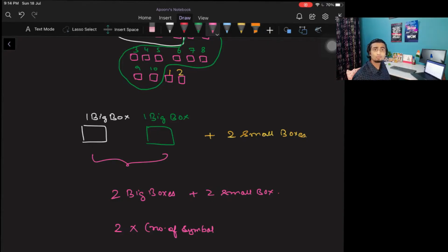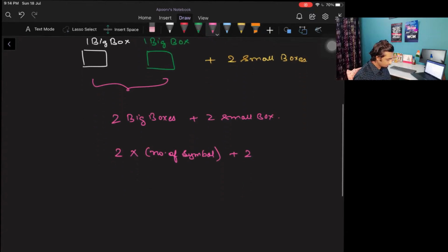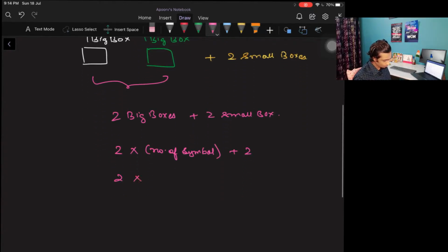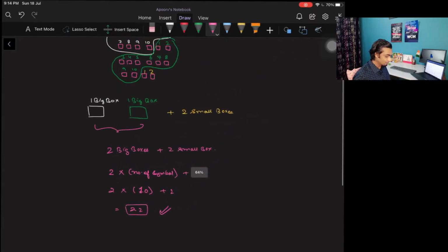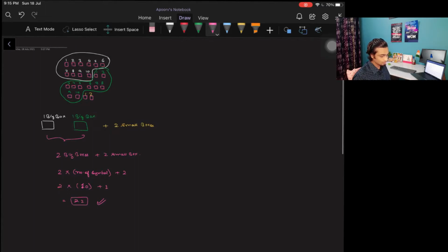Since we are referring to fingers, so we can say 2 into 10 plus 2, that's how we got 22. Isn't it fascinating? For me, it was quite fascinating when I looked at it from this perspective some time back, right? Yeah. So this is how the number system was originated.